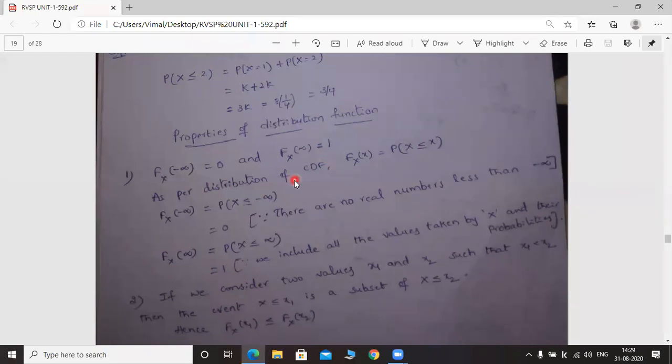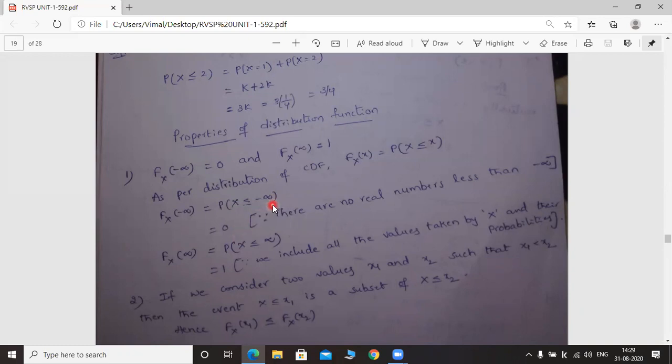As per the cumulative distribution function, capital Fx of x is equal to probability of capital X less than or equal to small x. So in place of small x, you have to substitute minus infinity first. Capital Fx of minus infinity is equal to probability of capital X less than or equal to minus infinity, which is equal to how much?